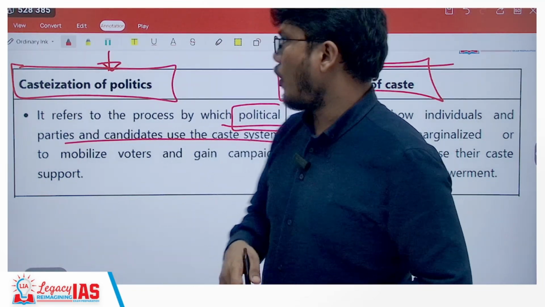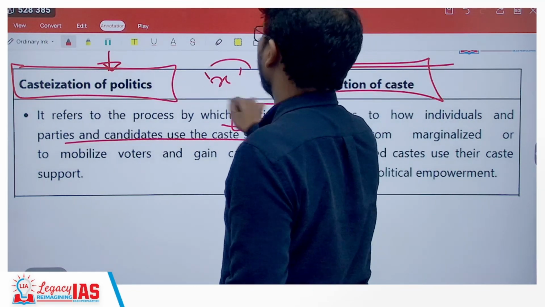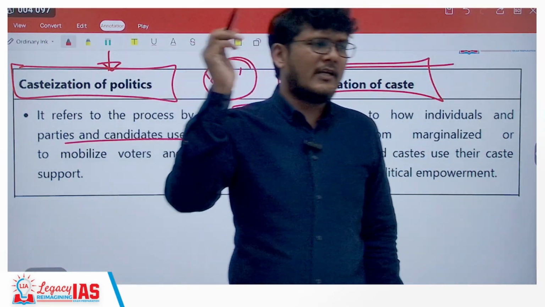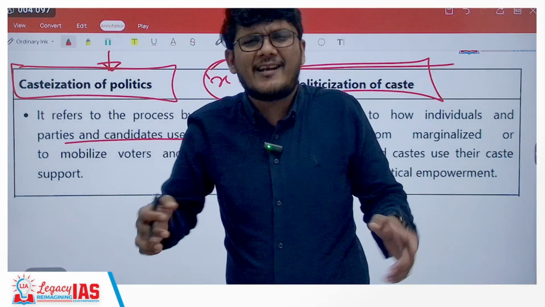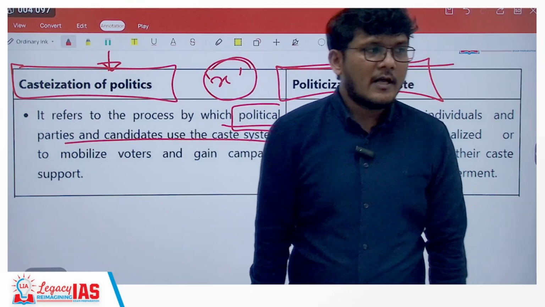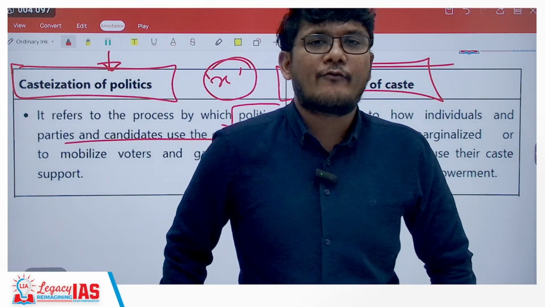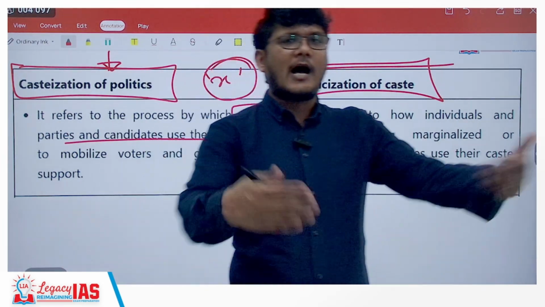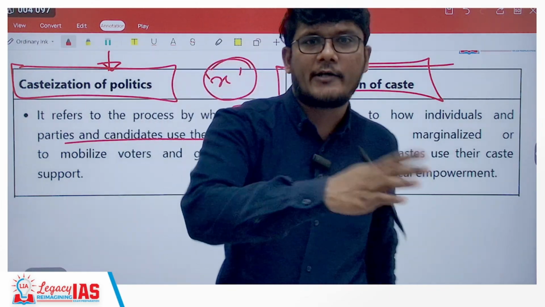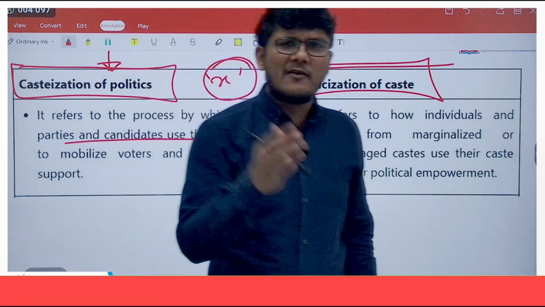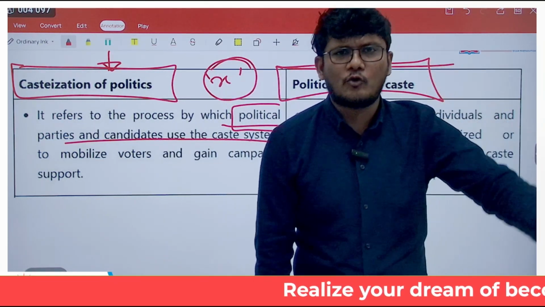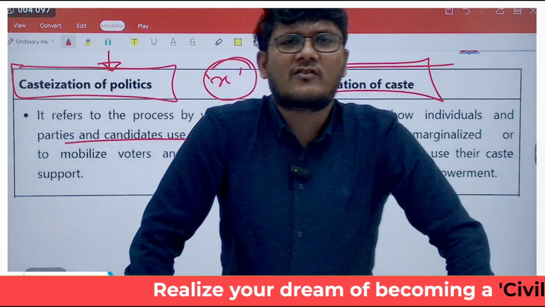Let's say a person belongs to a particular caste, X caste. Now they are standing for elections. So they may talk about that, I will give you this, I will provide you that. People are like, fine, everyone talks about it. But if you realize that the constituency from which you are standing for election has a huge population of the caste which you represent, then you can give a call to your caste people and say that this particular caste has been downtrodden, has been left to rot, and I am the one who's going to provide this caste upliftment.